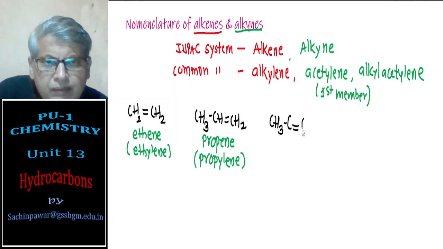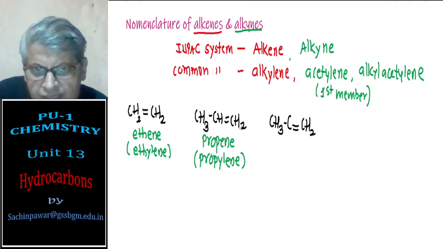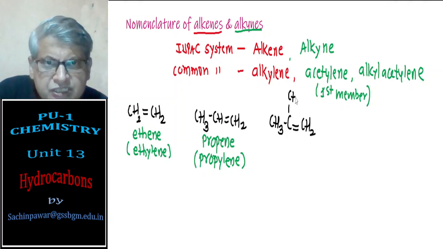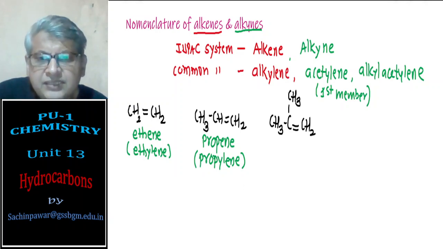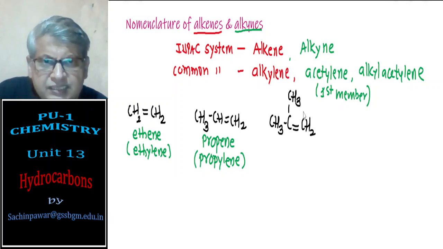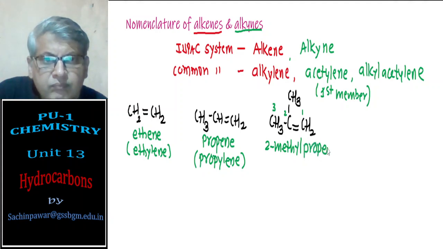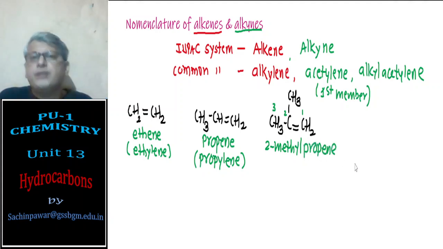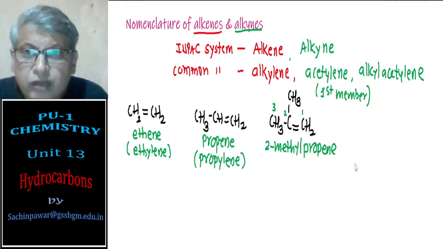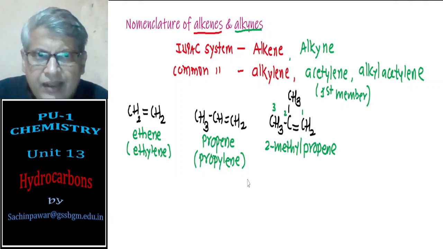I can give one more example, CH3-C(CH3)=CH2. Here H is replaced by CH3. In that case, for the IUPAC name, numbering 1, 2, 3, this is 2-methylpropene. So this is the IUPAC nomenclature of alkenes.